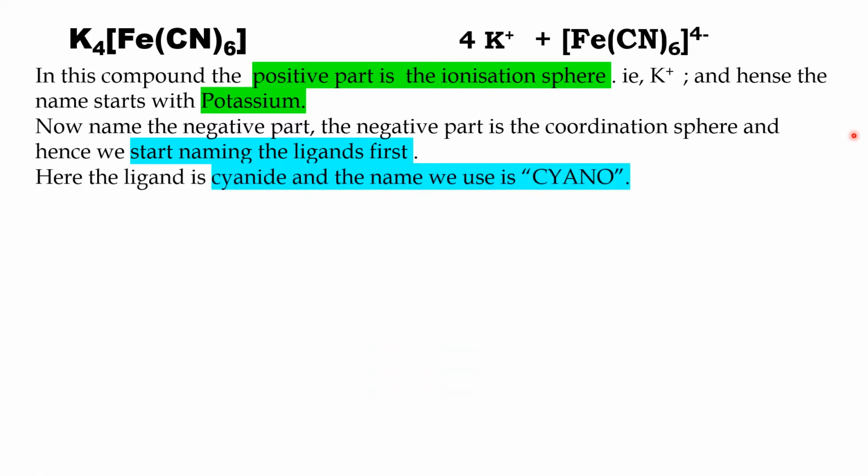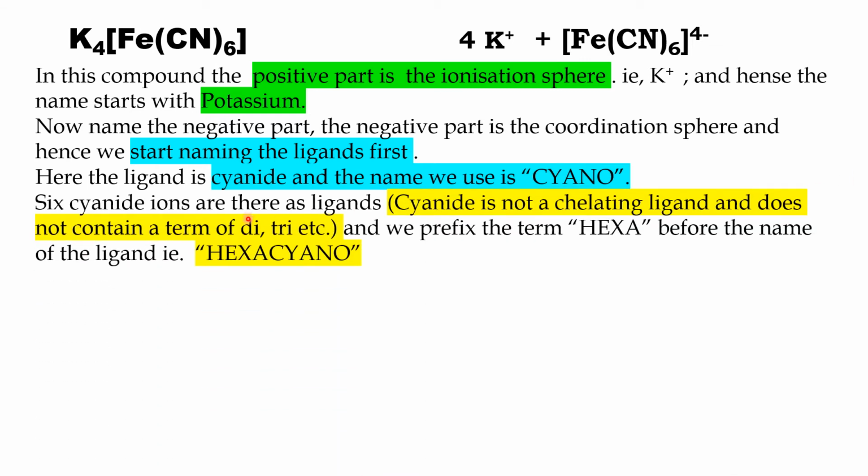Six ligands are there, so I am using hexacyano. Six cyanide ions are there as ligands, and I know CN is not a chelating ligand and the name cyanide does not contain di or tri terms. Hence we prefix the term hexa, so the name becomes hexacyano. So we have named the positive part potassium followed by hexacyano. Up to here I name potassium hexacyano.